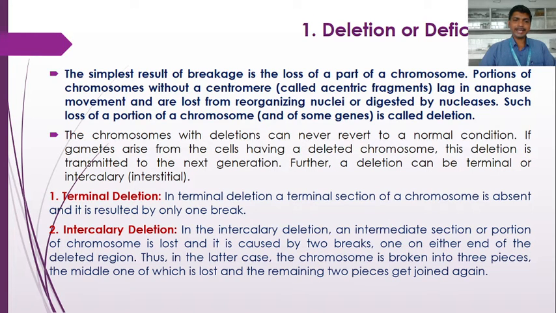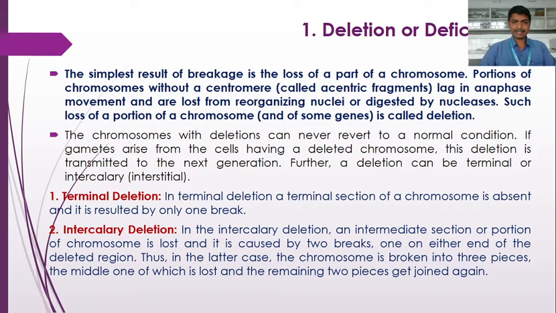Another one is the intercalary deletion. In the intercalary deletion, an intermediate section or a portion of the chromosome is lost. In terminal deletion, the terminal portion, the end portion, the tip portion of the chromosome has been deleted. But in intercalary deletion, an intermediate section, an interstitial section of the chromosome is lost, and it is caused by two breaks, one on either end of the deleted region.